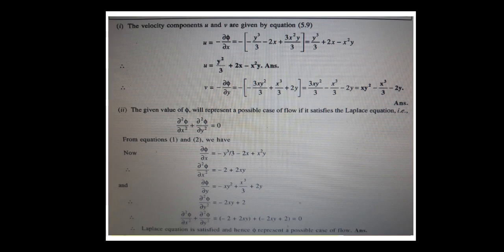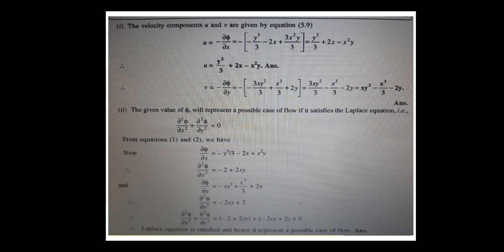Laplace equation అంటే dou square pi by dou x square plus dou square pi by dou y square is equal to 0. ఇక్కడ z component లేదు. Why? Because it is only in a two-dimensional flow. Now from these equations 1 and 2, we have dou pi by dou x. Dou pi by dou x value ఎంత? Minus y cube by 3 minus 2x plus x square y.